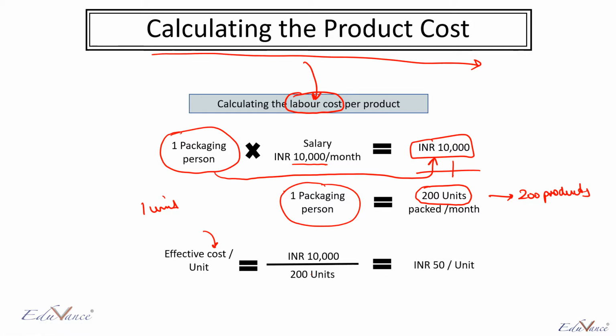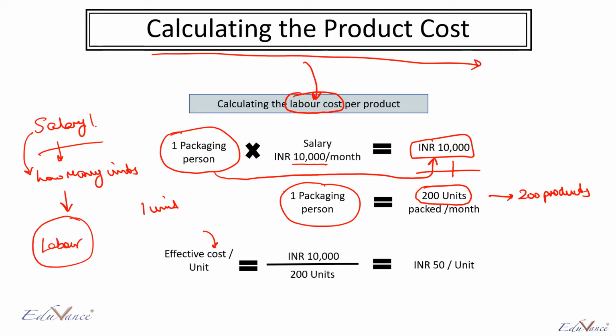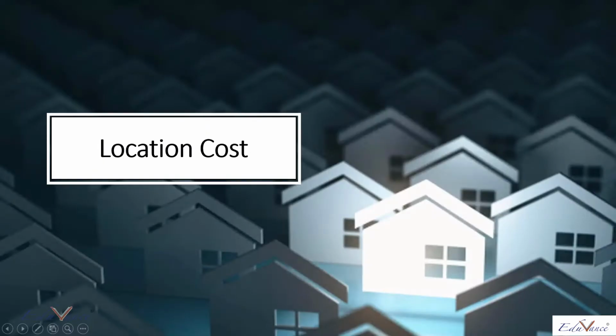This is an example that we are taking. So basically, the way you calculate the labor cost is, what is the salary of this person? Then how many units does this person manufacture per month? So you divide the first number by the second number and what you get is your labor cost. It's a simple calculation, but it's a very important calculation which you must know. So now the next cost is what we call location cost, which I will take in the next module.